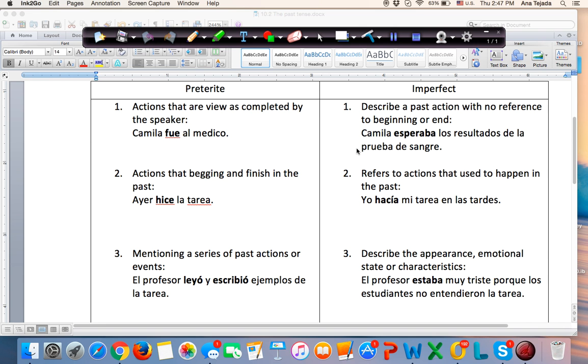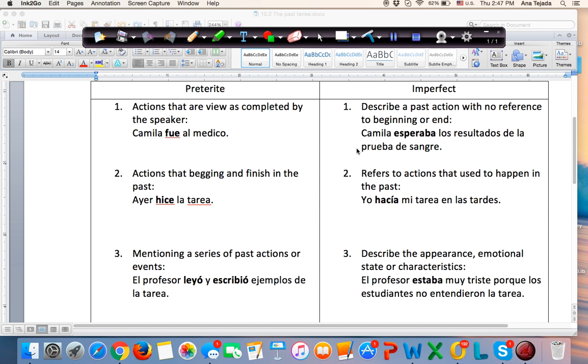Ejemplo, Camila esperaba los resultados de la prueba de sangre. Camila was waiting for the results. Does it mean that it occurred all day or over a period of time? That she was waiting. Maybe she waited for a while. That's what the imperfect is saying there. Not necessarily ended there.